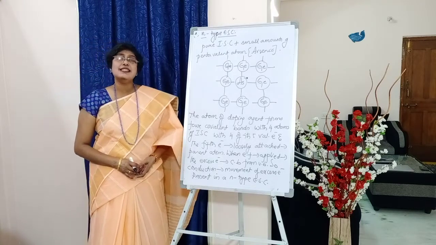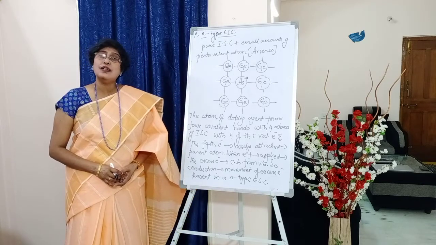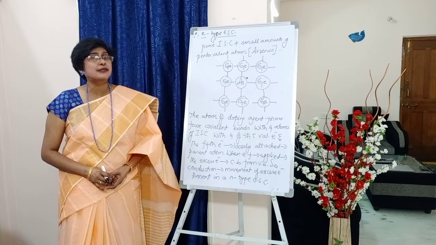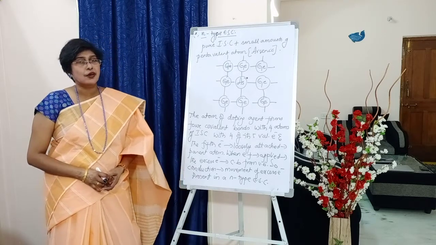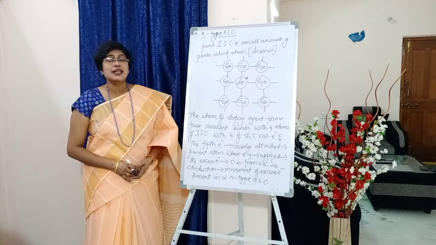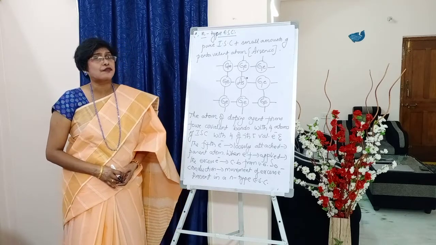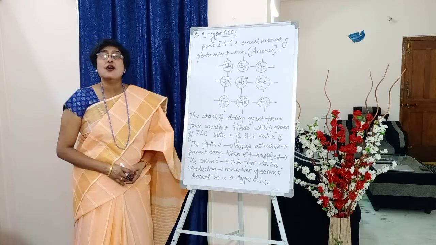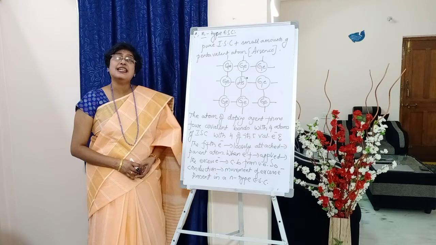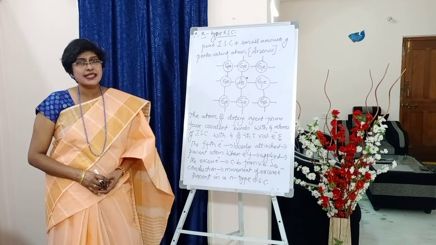In total, how many valency electrons does it have, students? 5. How many covalent bonds is it forming with germanium? 4. Utilizing how many valency electrons? 4. So out of 5, 4 valency electrons are utilized in bond formation with the adjacent germanium atoms. How many electrons remain with the arsenic? 5 minus 4 is 1.